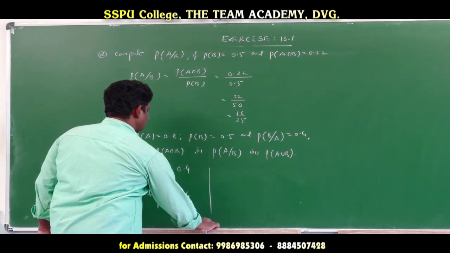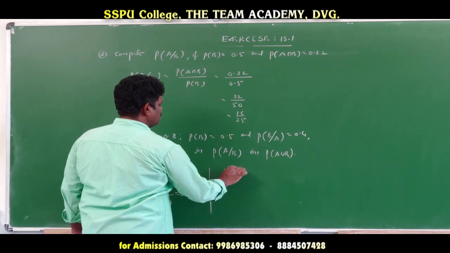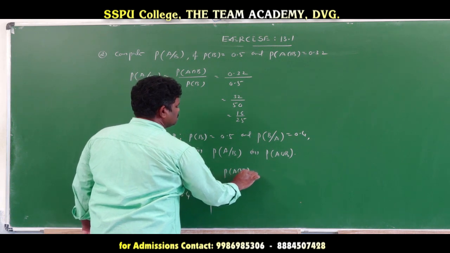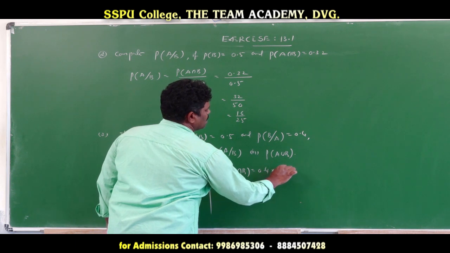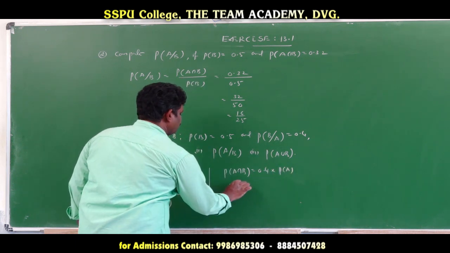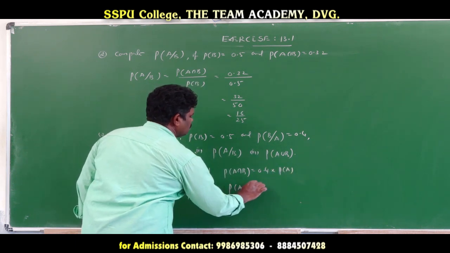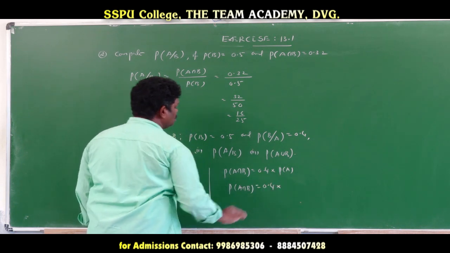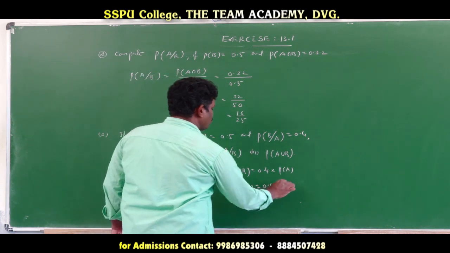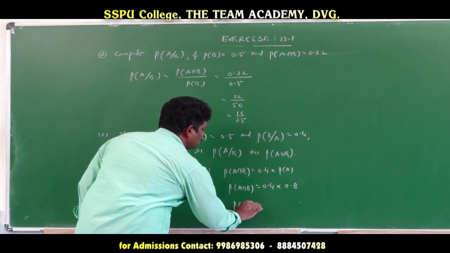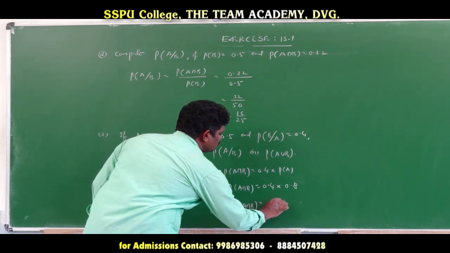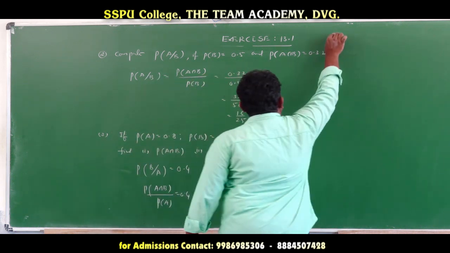From this equation, probability of A intersection B is equal to 0.4 into probability of A, which is 0.8. Finally, probability of A intersection B is equal to 0.32.